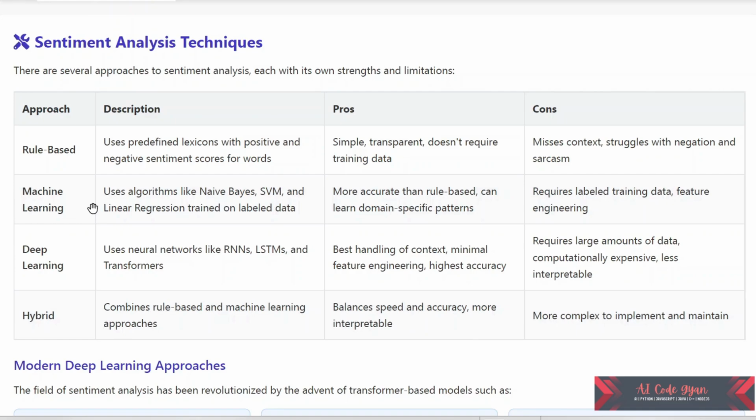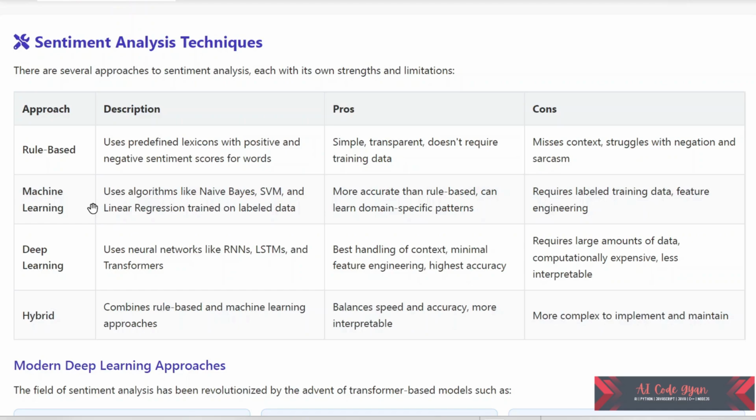Now the last and modern approach is hybrid, which combines rule-based and machine learning approaches, balances speed and accuracy, and is more interpretable, but it is more complex to implement and maintain. So let us talk about the modern deep learning approach.